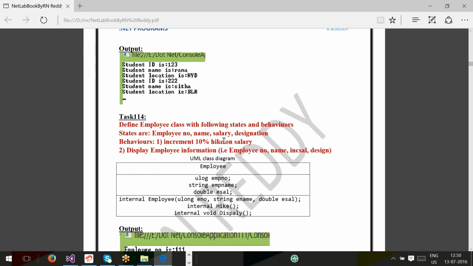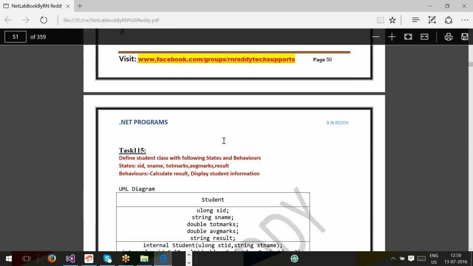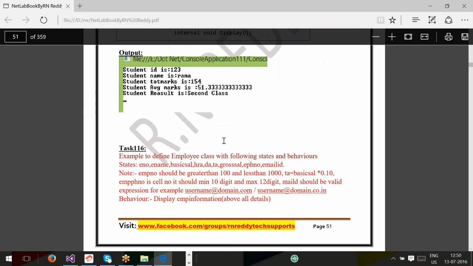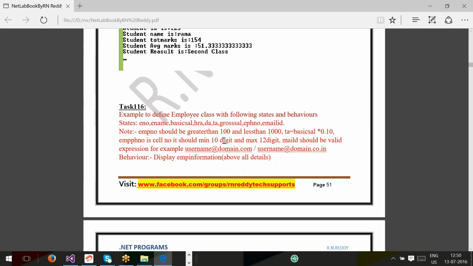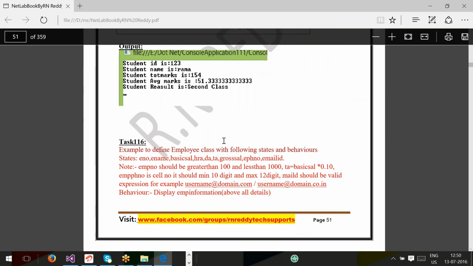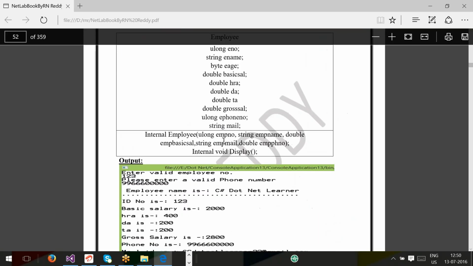You try 115. Don't see the books when you are trying these tasks. If you see the books, you will never get the subject. 116. Are you recording task numbers? Yes, sir. 116.